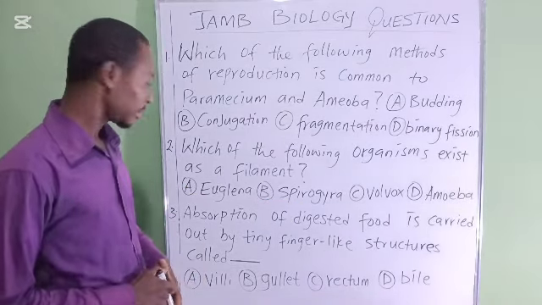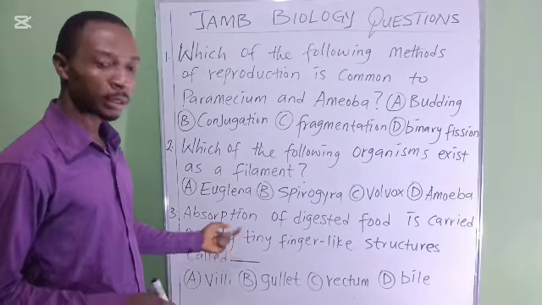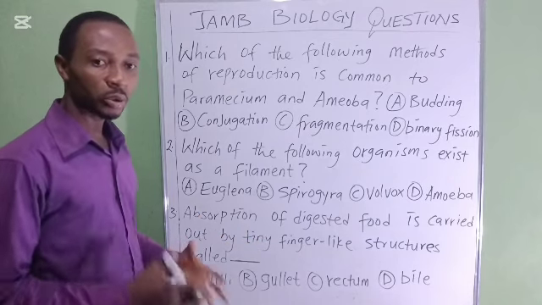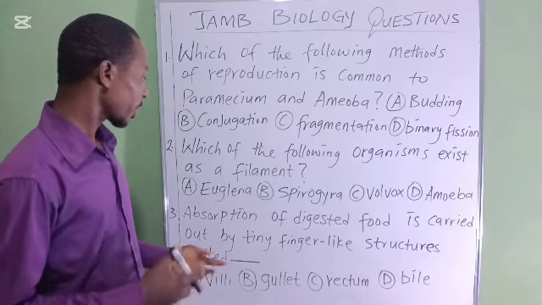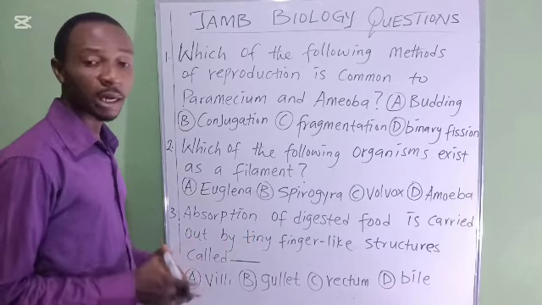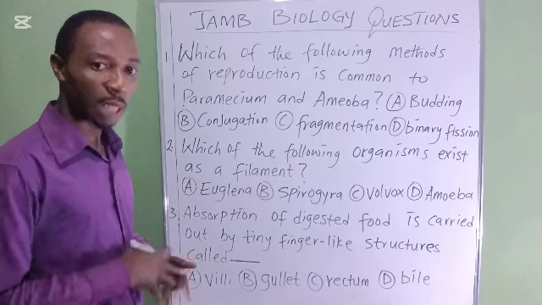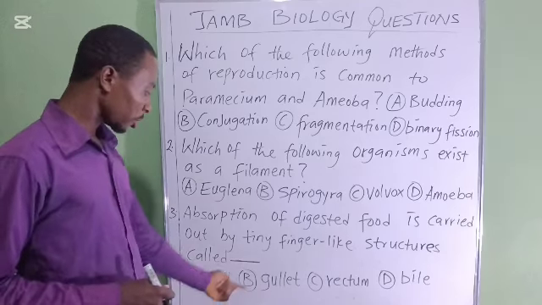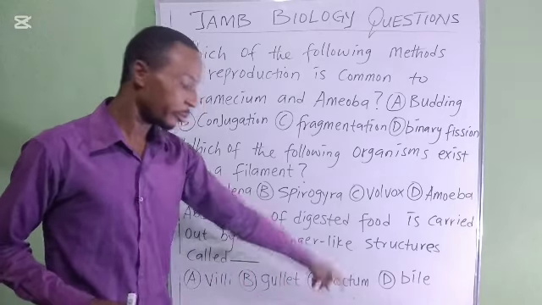Question number three. Absorption of digested food is carried out by tiny finger-like structures called dash. Here they are testing our knowledge of the structure that absorbs food in the body after digestion. So here we have villi, gullet, rectum, and bile.